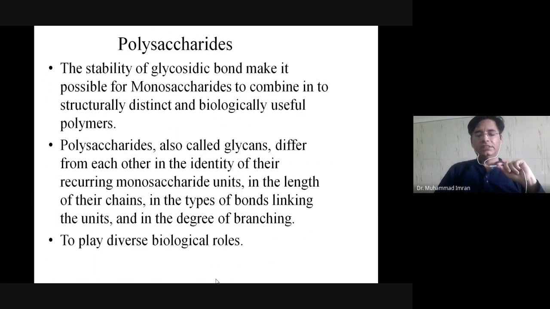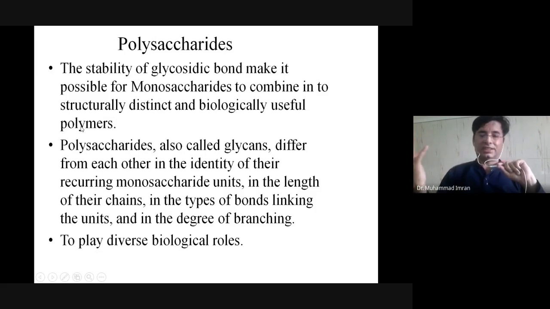Polysaccharide is the sugar which is made up of more than 10 monomers of simple sugar. Oligosaccharides are made up of 3 to 10 monosaccharides. For example, maltotriose, or you can say raffinose, is made up of glucose, fructose, and lactose. So the stability of the glycosidic bond makes it possible for monosaccharides to combine to form structurally distinct and biologically useful polymers.